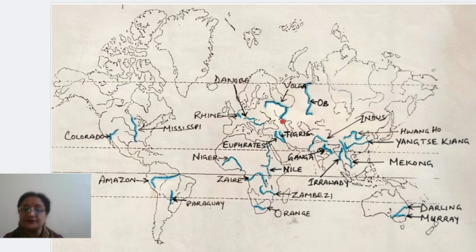Now let's talk about the rivers of Europe. Okay, children, you can see here 2 small lines are there in this part, right? Very close to England. If you see on the mainland of Europe, you will find 2 small rivers are there. Okay, these are not lines, actually these are showing the rivers. Now the upper one, the river which is there in the north, right? There are 2 very small rivers shown. The southern one is Seine, but the northern one is actually Rhine River. Okay, Rhine. Clear? Northern one is the Rhine River.